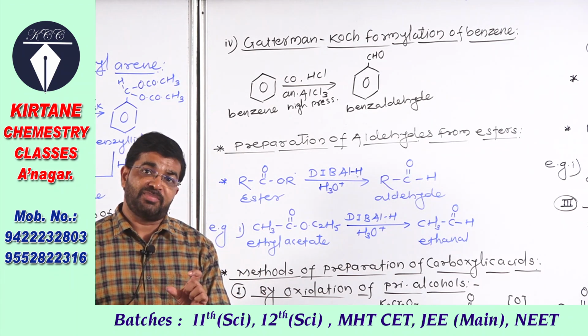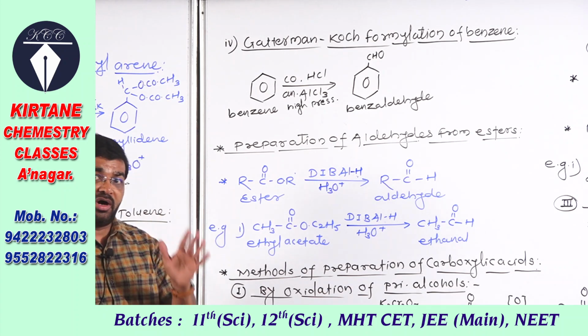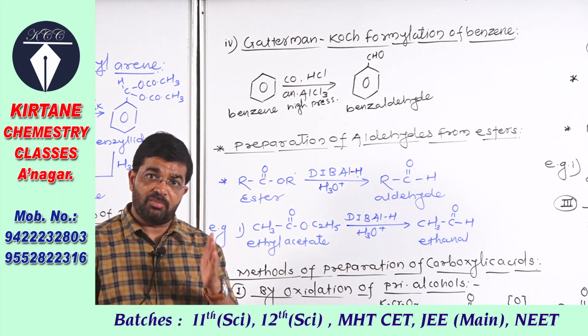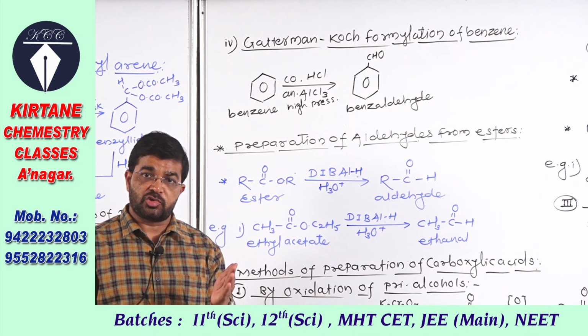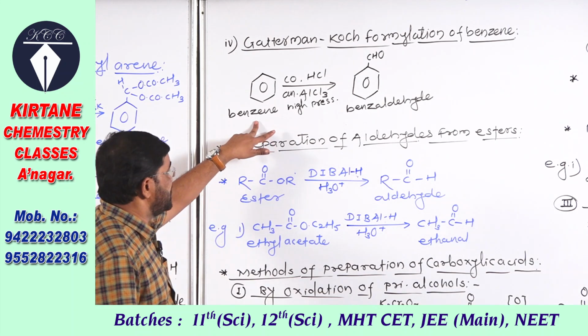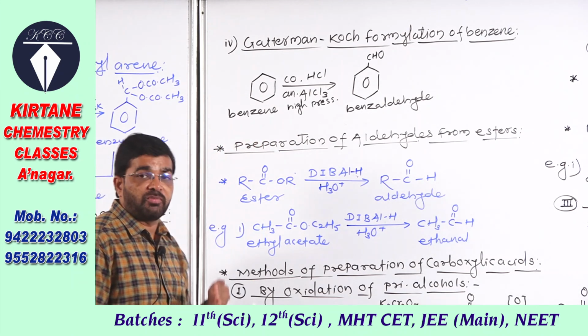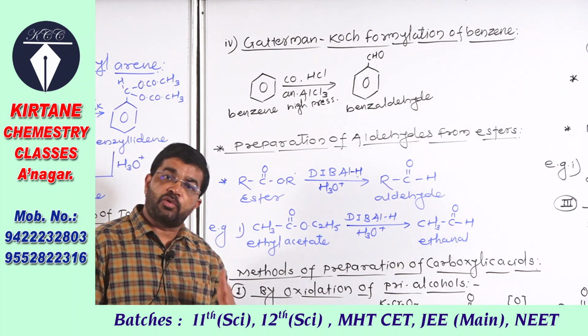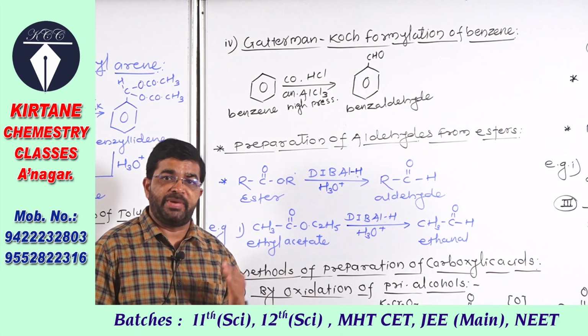The formyl group means the C double bond O H group, and it is introduced in benzene, so it is named formylation. The reaction is named Gattermann-Koch formylation of benzene.